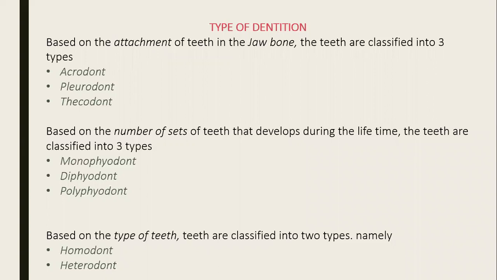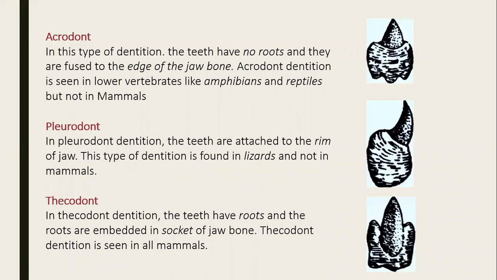So next, the types of dentition. It is classified into different forms. Based on the attachment of teeth in the jawbone, teeth are classified into three types: acrodont, pleurodont, and thecodont. Based on the number of sets of teeth that develop during their lifetime, they are classified into monophyodont, diphyodont, and polyphyodont. Based on the type of teeth, they are homodont and heterodont. These are the classifications of different types of dentitions. Let us see one by one.